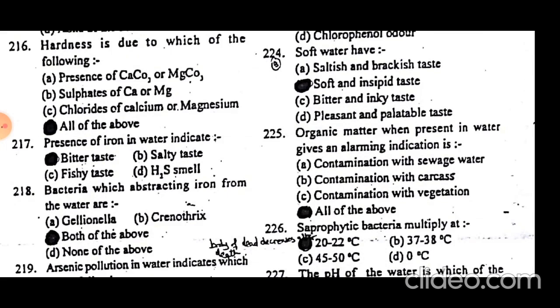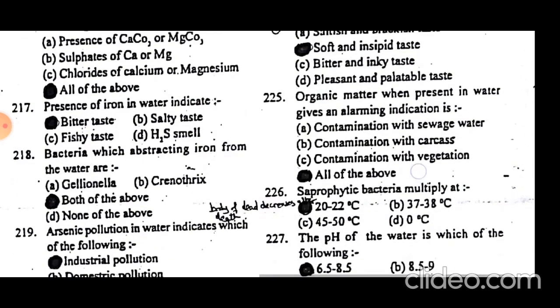Organic matter when present in water gives an alarming indication of contamination with sewage water, carcass, or vegetation.